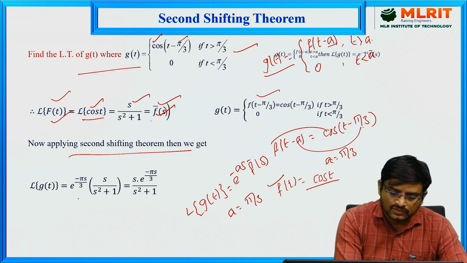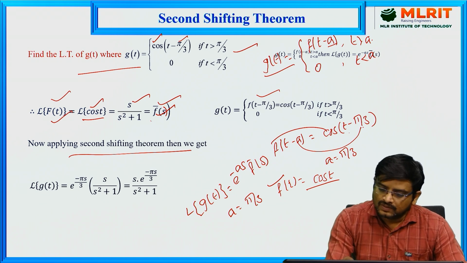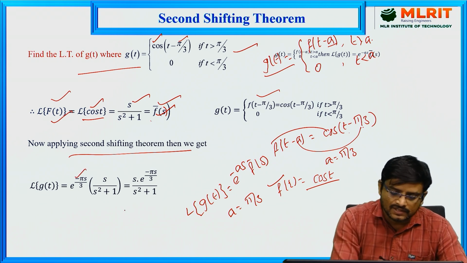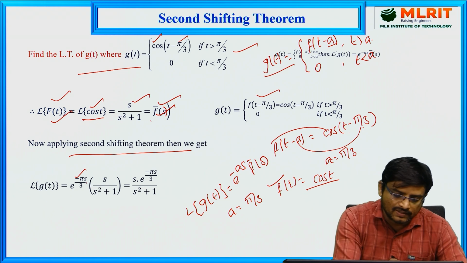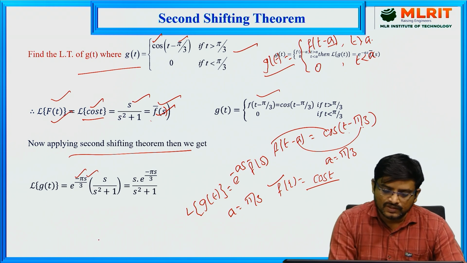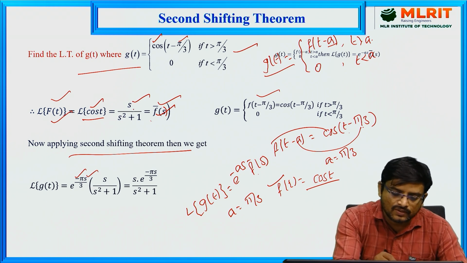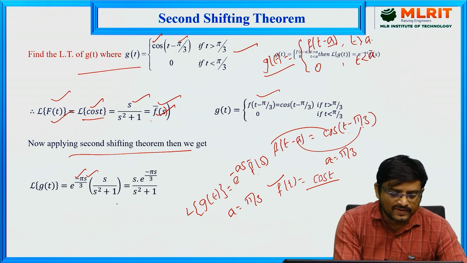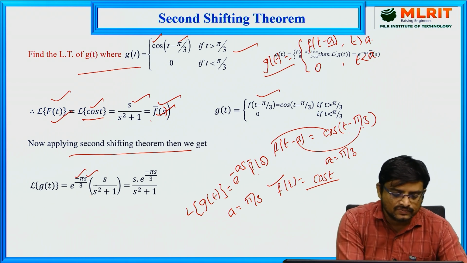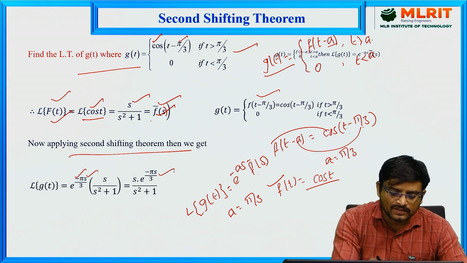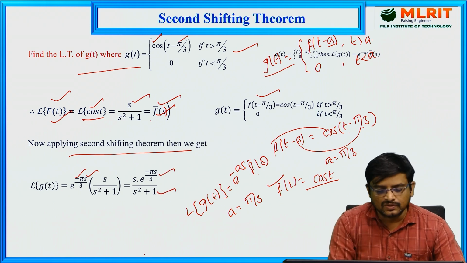Okay. So e power minus a, what is the value of a here? Pi by 3, into s, into f bar of s. What is our f bar of s here? s by s square plus 1. Now simplify this. s into e power minus pi s by 3, by the denominator s square plus 1.